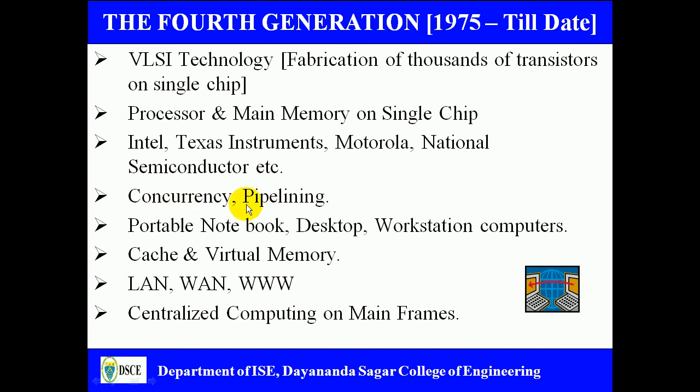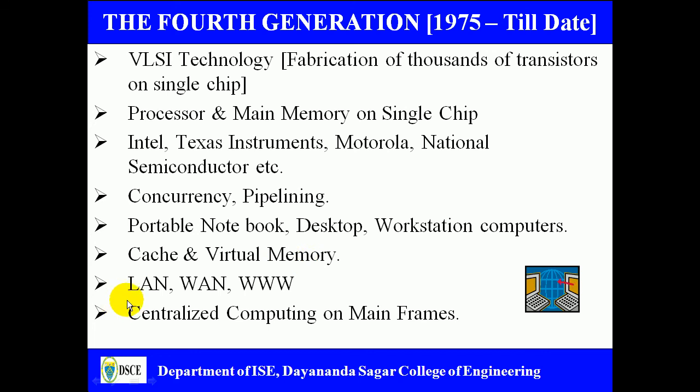And the concurrency and pipelining concepts were adopted in the fourth generation computers. In the fourth generation, you can see notebooks were developed, which are portable, and desktops, which were available at low cost, and workstation computers were also developed. And also the cache and virtual memories were very much compact in the fourth generation computers.